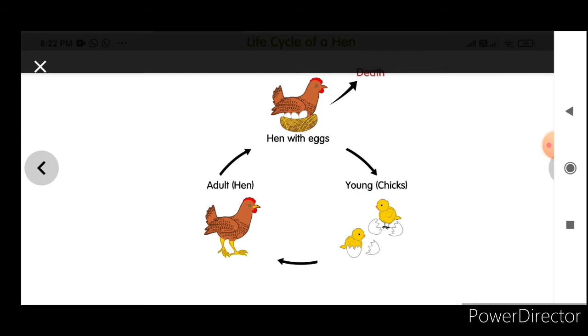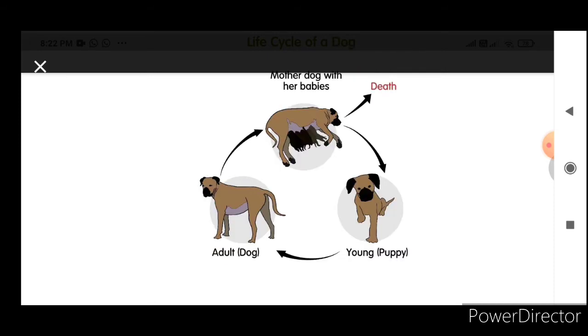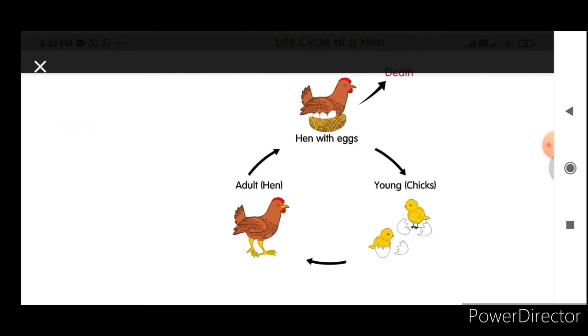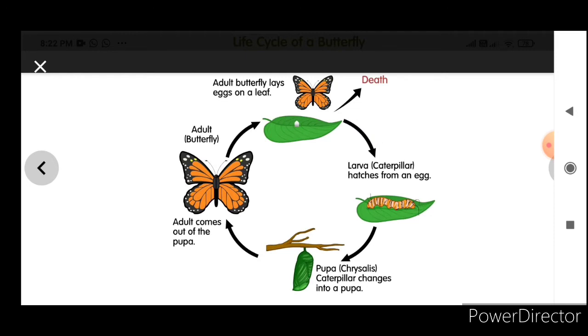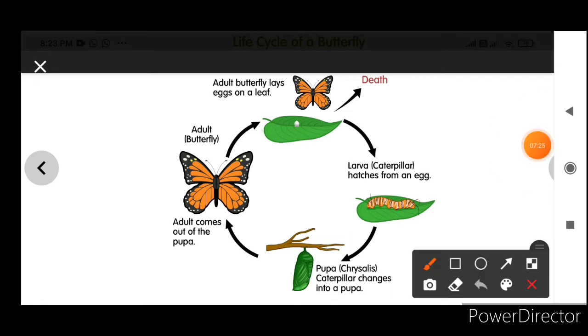In both the life cycles, the dog is directly giving birth to the babies. In the hen's life cycle, the hen is laying eggs, right? And now here you can see a totally different life cycle in insects. Their young ones will never look like their mother. For example, you just saw that in dog and hen, the babies look similar to their parents.